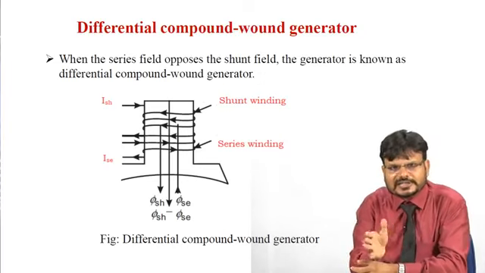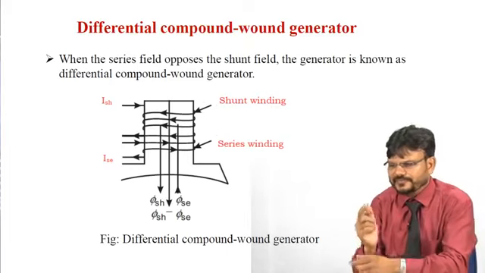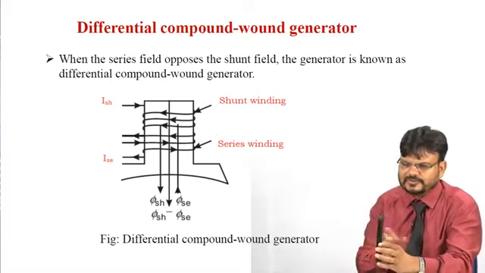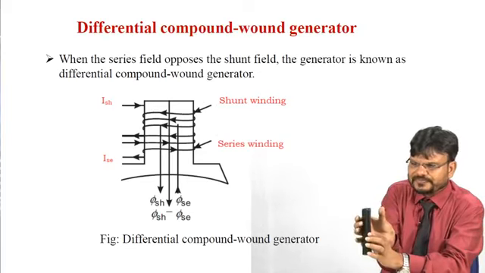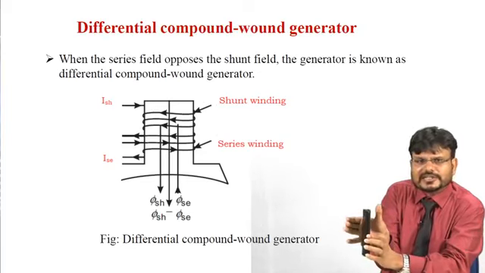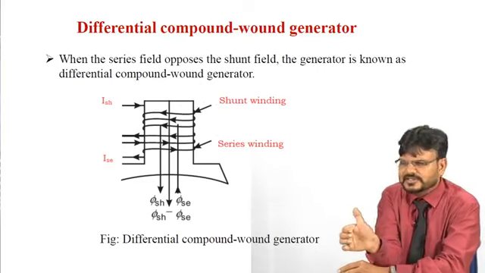And due to the series field winding, you can notice the current is flowing in this way. Like this is a pole, suppose, and the current is flowing in this way. So you hold your hand in this way: this finger shows the direction of the current and this thumb shows the direction of the flux in this way.